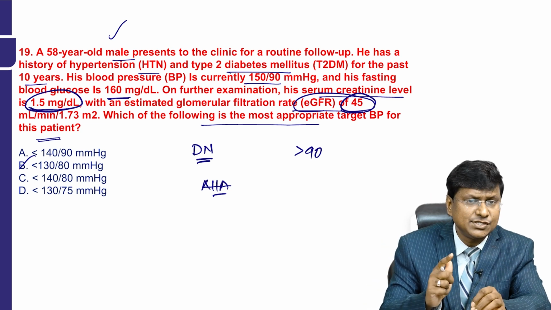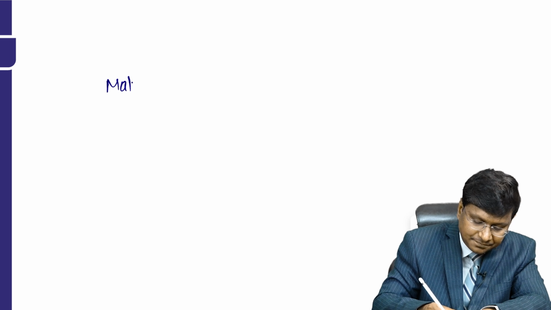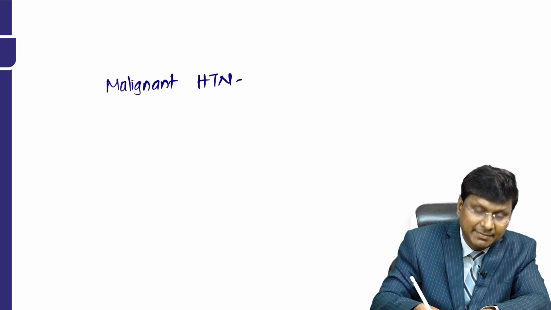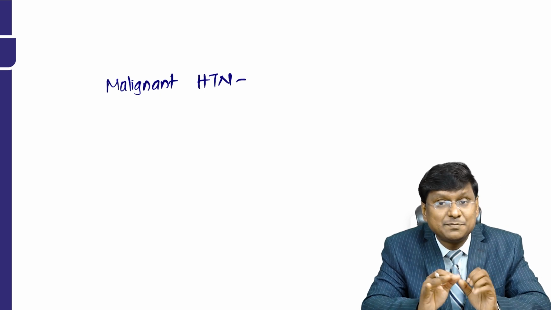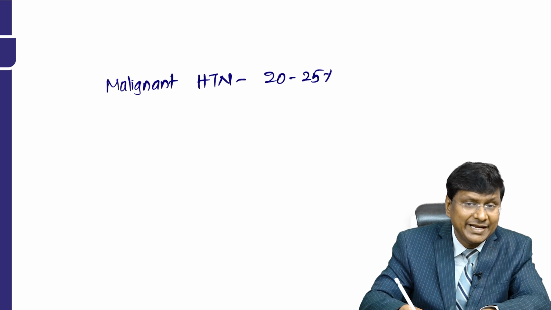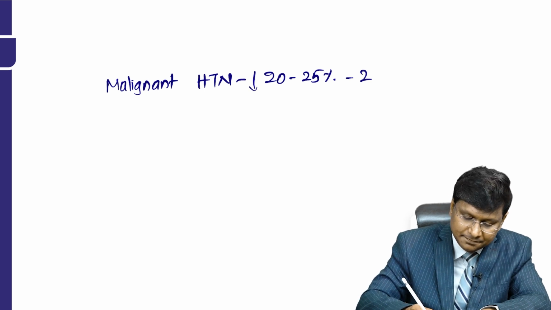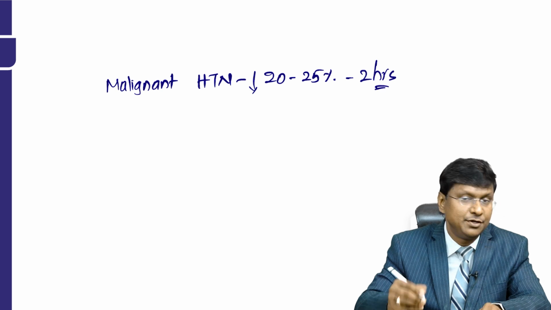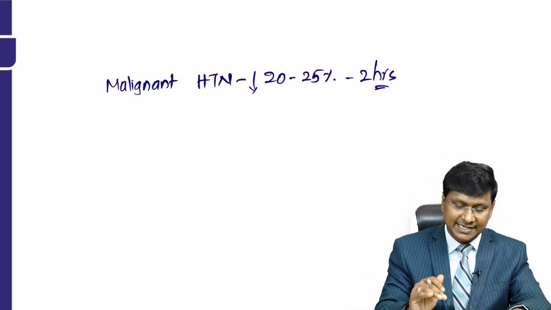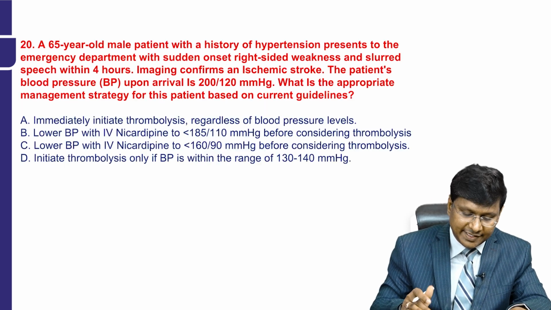And like in the previous question, we were discussing malignant hypertension. In case of malignant hypertension, how much should the blood pressure be reduced? The blood pressure should be reduced by 20 to 25% over 2 hours, right? So the answer in this particular question is less than 130/80. So moving on to the next question.